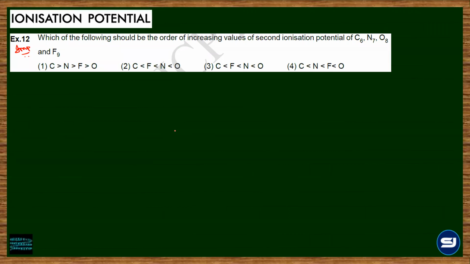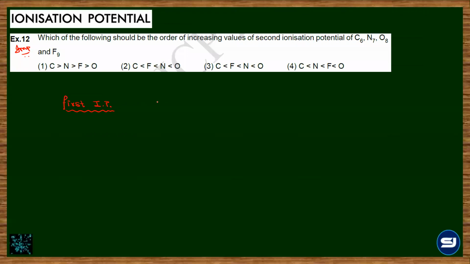They are asking about the order for second IP and not the first IP. Second IP का मतलब one electron is already being removed, and we are supposed to compare the IPs for C+, N+, O+, and F+. Is the question clear? Yes, sir. तो सबसे पहले forget about the second IP. Let me compare the first IP. And first IP का comparison तो हम कर चुके हैं for the neutral atom.